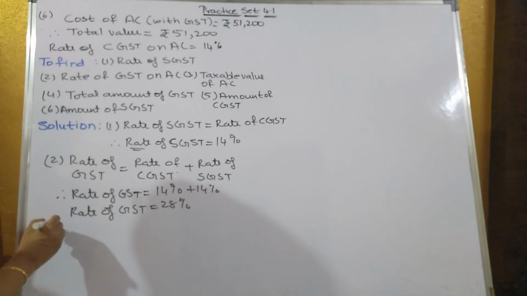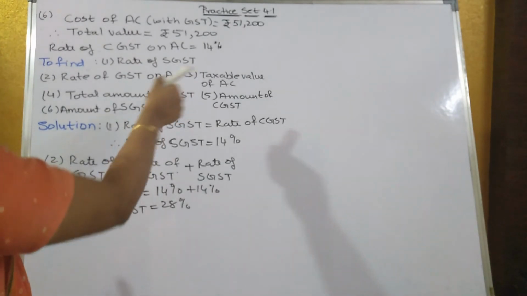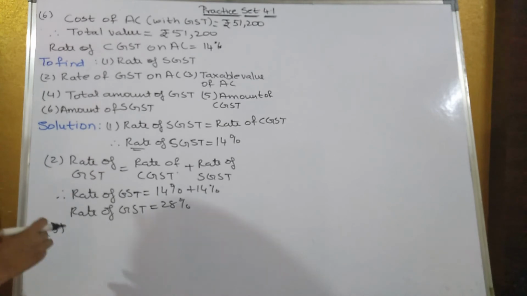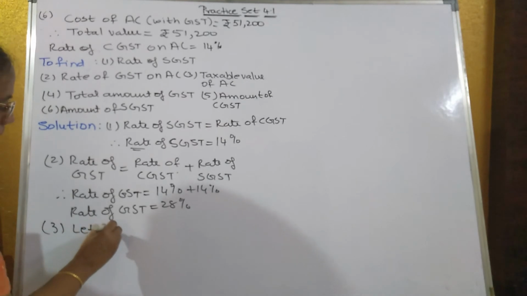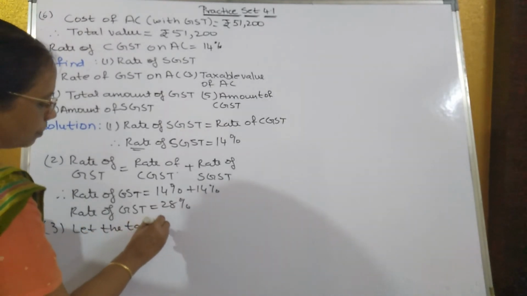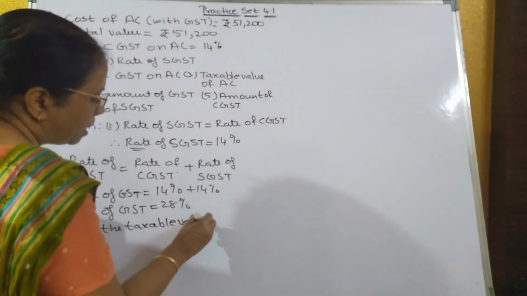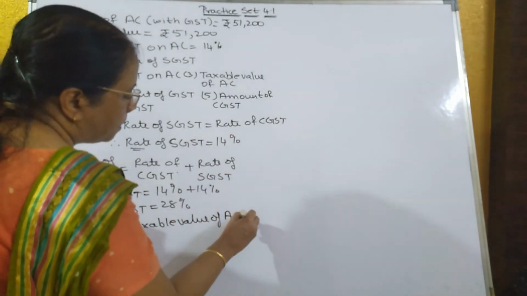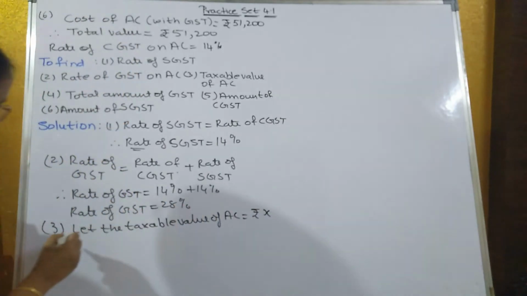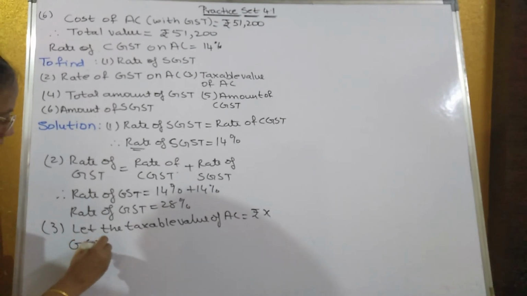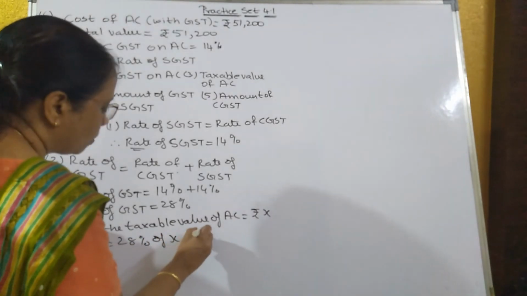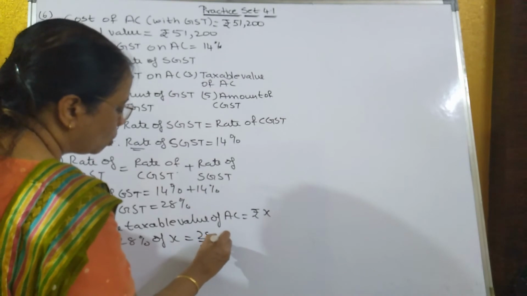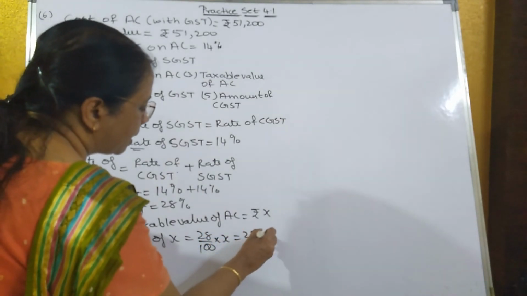Now third one, you have to find out the taxable value of AC. In the fifth sum I had shown two methods. You can use any method. So let the taxable value of AC be equal to rupees X. GST is given how much? GST is equal to 28% of X. So that is equal to 28 upon 100 into X. So that's equal to 28X upon 100.